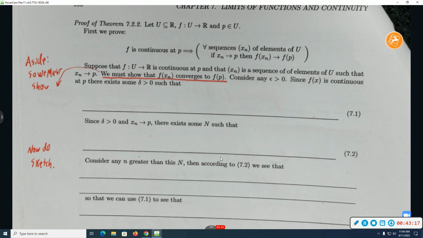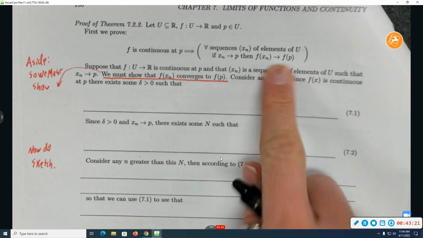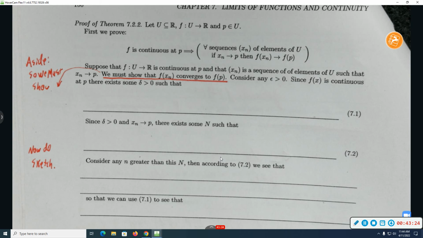All right. Nice. So we need to show that f of x sub n converges to f of p. Well, how do you show a thing converges to a thing? You need to show that for every epsilon bigger than 0, there exists a big N such that blah, blah, blah.